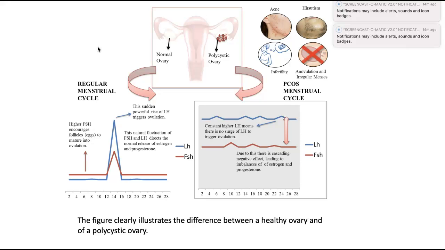And in the final figure, we can also see that the constant higher LH means there is no surge of LH to trigger ovulation. Due to this, there is a cascading negative effect leading to imbalances of estrogen and progesterone, which in the end leads to the symptoms that we discussed before.